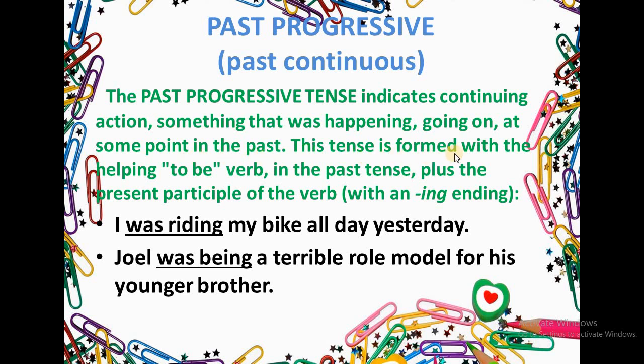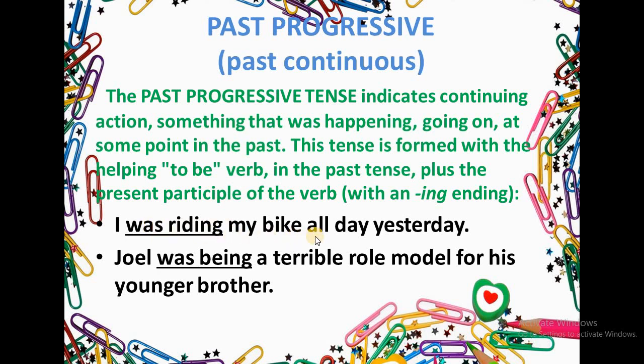Now let's talk about the formula of the past progressive or the past continuous. The formula is subject plus the verb to be in the past tense, which is was or were, plus the verb one with ing and the object. So subject plus was or were plus verb one with ing plus the sentence complement. Let's look at these two examples.